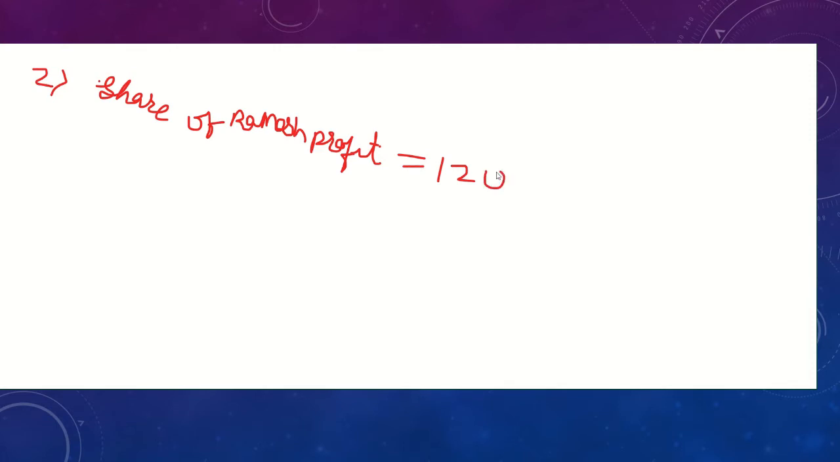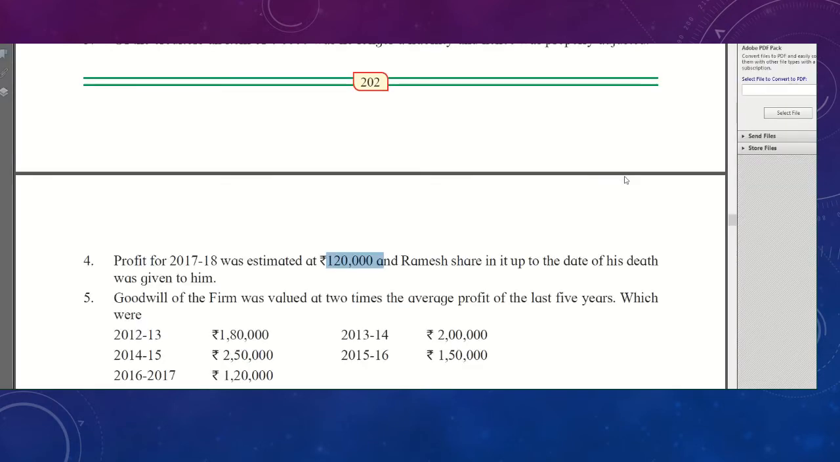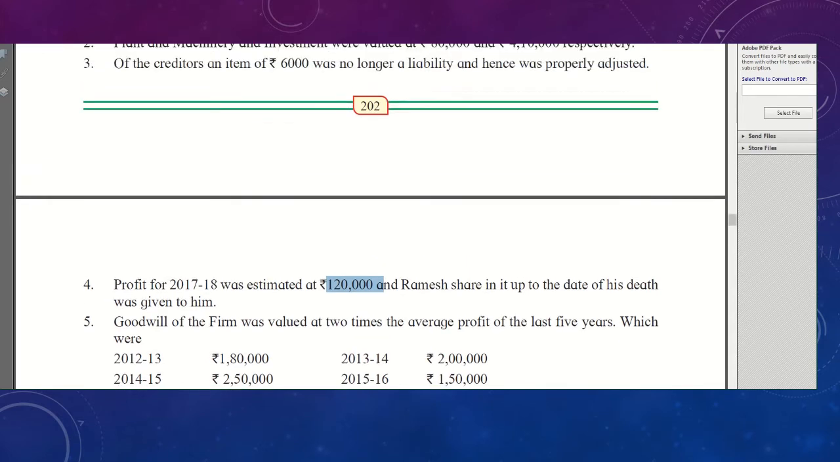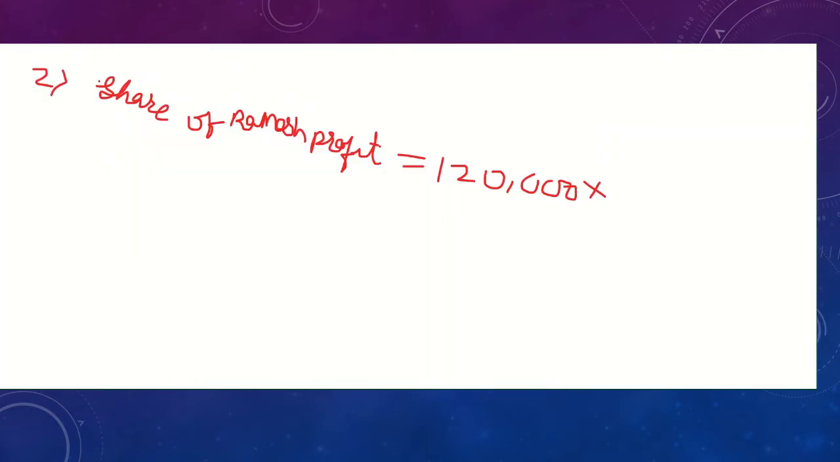So profit into period of profit. So how many months was the dead partner there? How many months was he in the business? He was in the business 6 months, because he died on 1st October. Okay, you can see it is given in the problem that Ramesh died on 1st October. It means he was there from April to September. He was there in the business for 6 months. So 6 months profit only will be calculated, and of only his share.